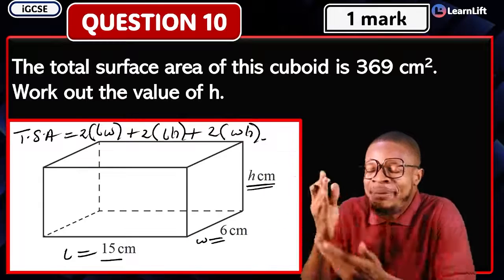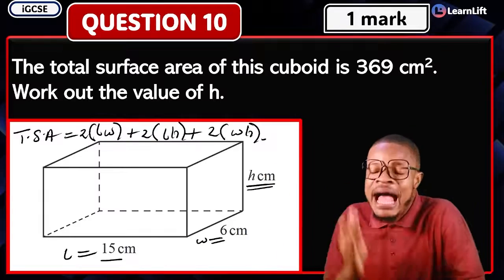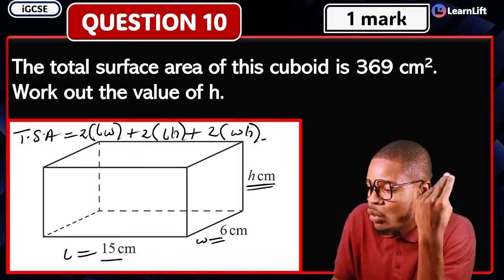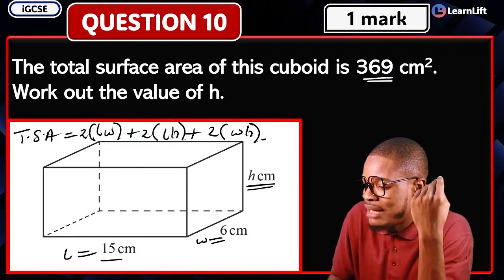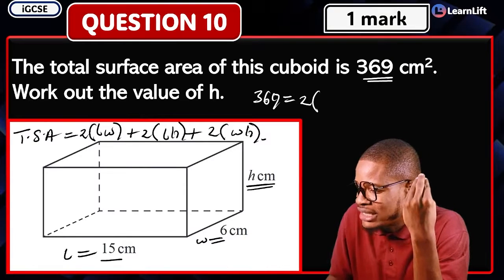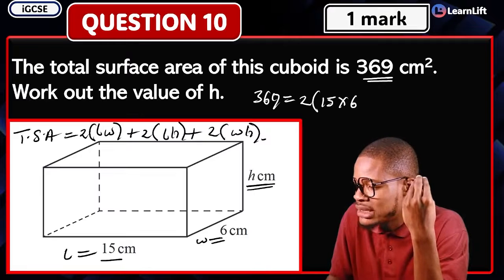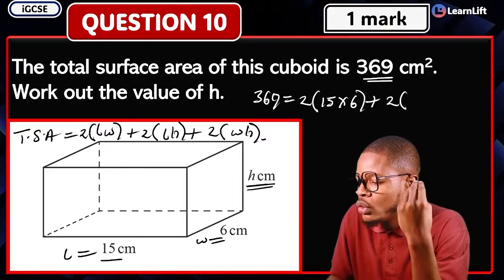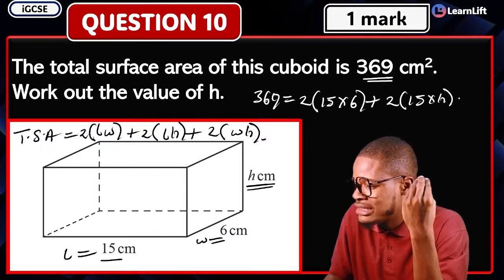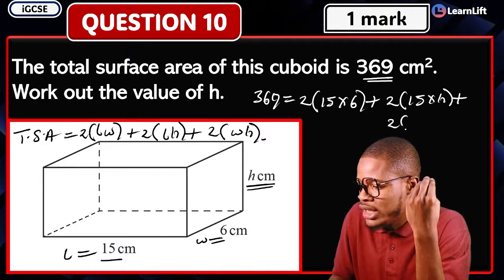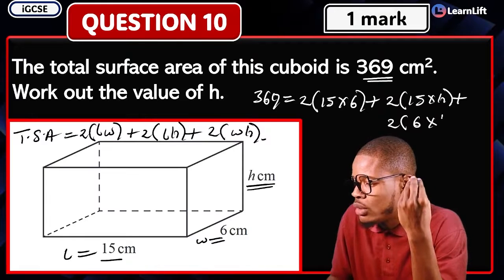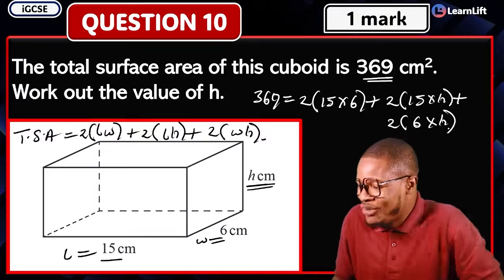So let's apply it and then get our answer. Applying the formula exactly, what are we going to have? Our total surface area, what's the value? It is 369. That means 369 is equal to 2 into your length, that's your 15, times your width, 6, plus your 2 into your length times height. What's your length? 15 times your height, plus our 2 into your width times height. What's your width? 6 times your height. That's it.